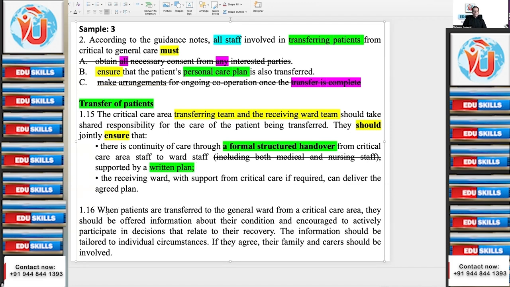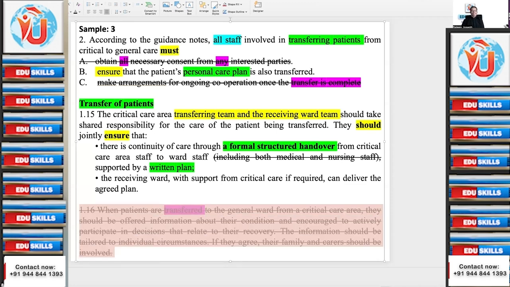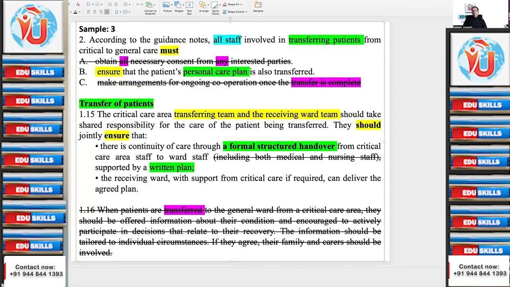So now coming to this second paragraph, when patients are transferred, what does it mean? After transferring. After transfer. They are not asking about after transfer. They are asking about during the process of transfer. So should we read this portion? No need. That's not required. So you save time. Even otherwise, you are sure the answer is not here.